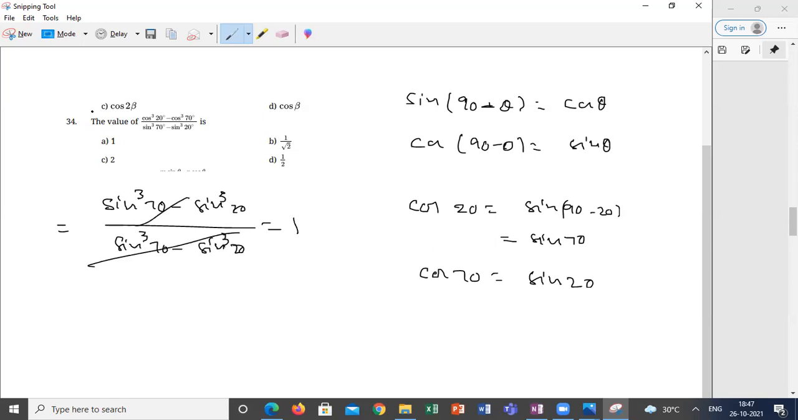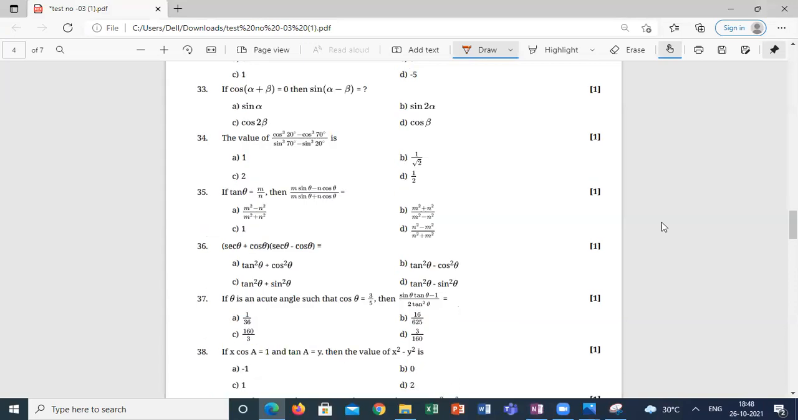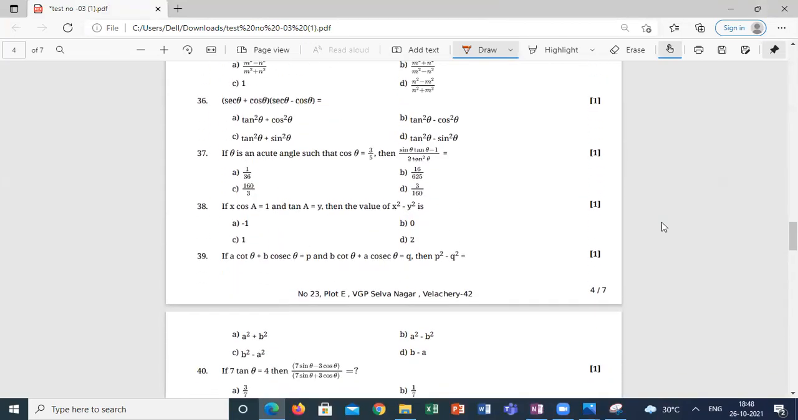Yeah, it's 1. Yes, 34th also you can omit. I mean, you don't consider the mark, or add one mark whether you are right or wrong. It's a complementary angle, but you can use the x cube minus y cube formula also.